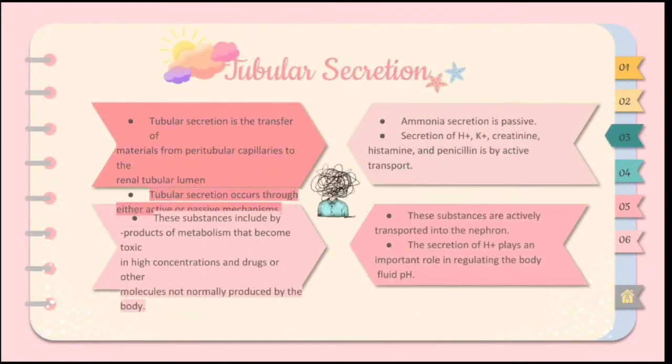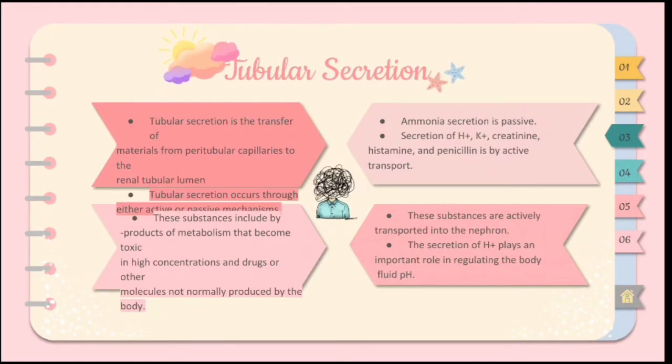Moving on to the last step of urine formation, which is tubular secretion. Tubular secretion involves the peritubular capillary network, which are the blood vessels, as well as the distal convoluted tubule, which we know now as part of the nephron. Tubular secretion is the transfer of materials from the peritubular capillaries to the renal tubular lumen.